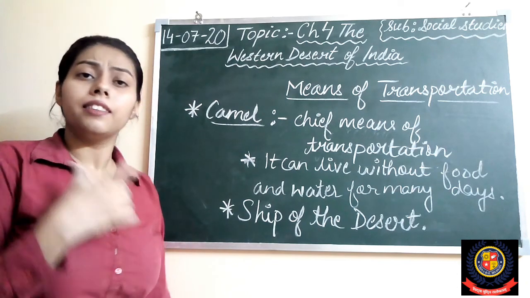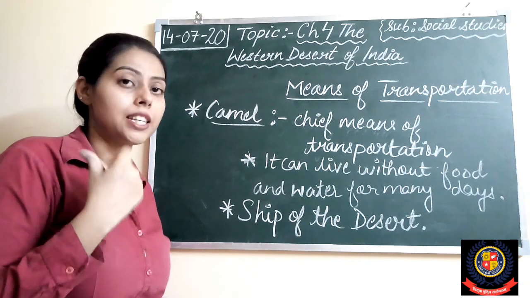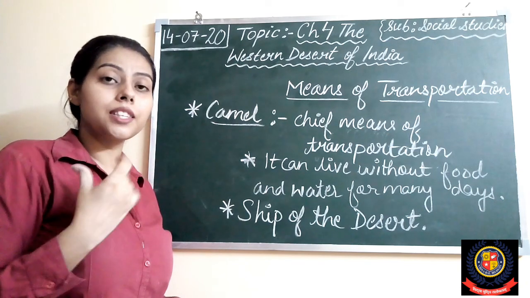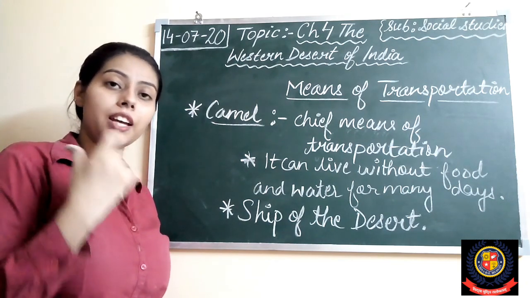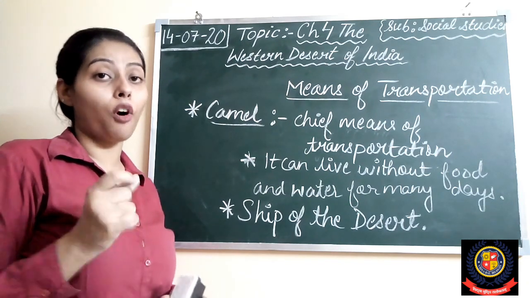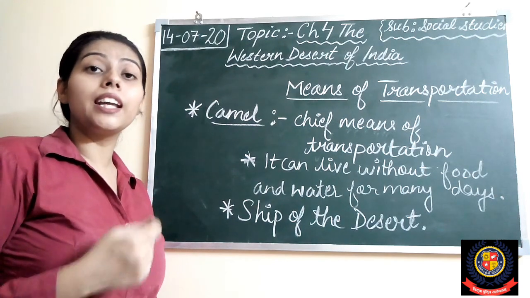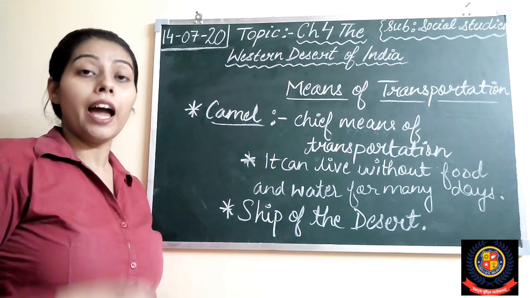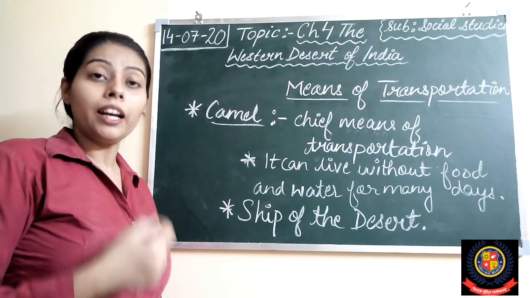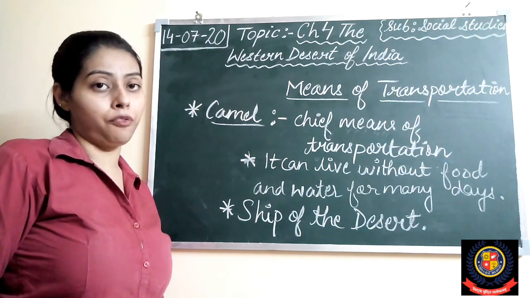Right students? There are various reasons for the creation of desert. So what are the reasons? There are various reasons for the creation of desert, like overgrazing of animals, deforestation or cutting down of trees, and less rainfall.